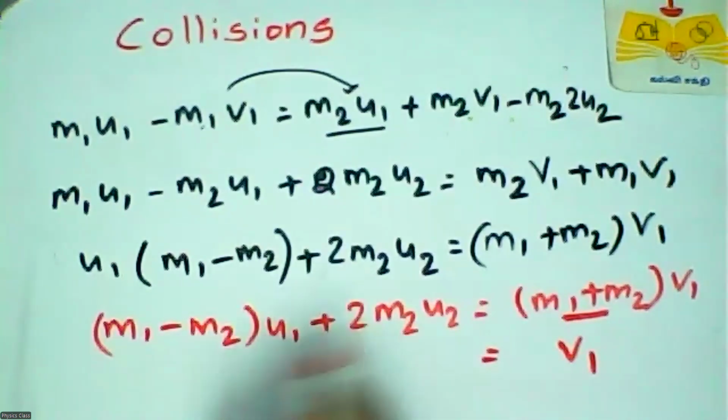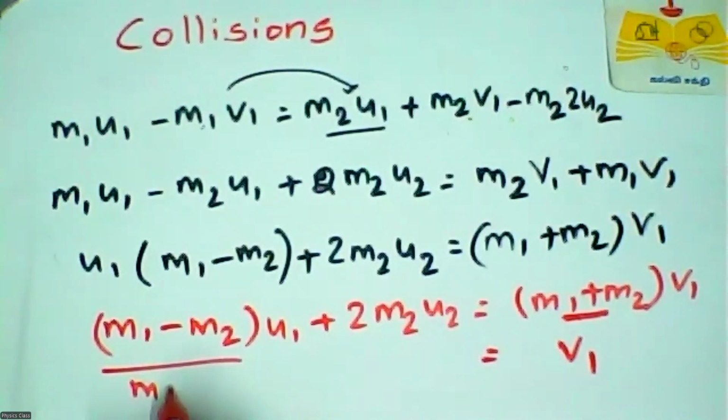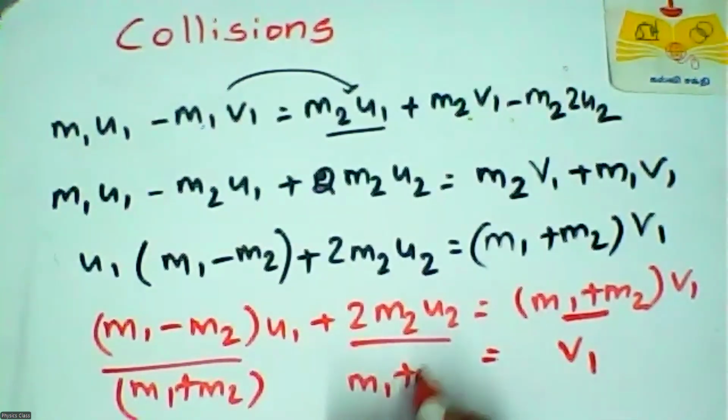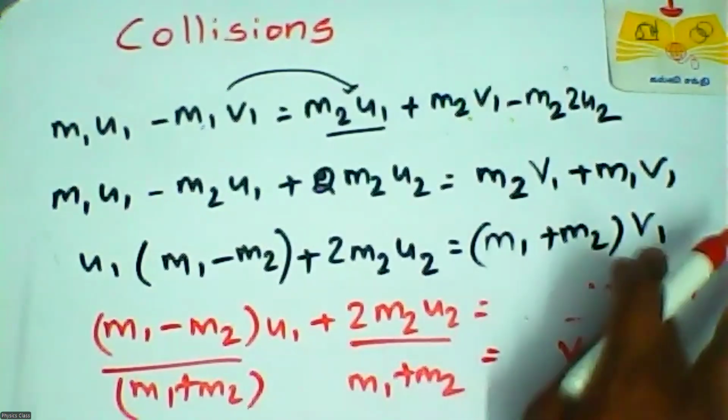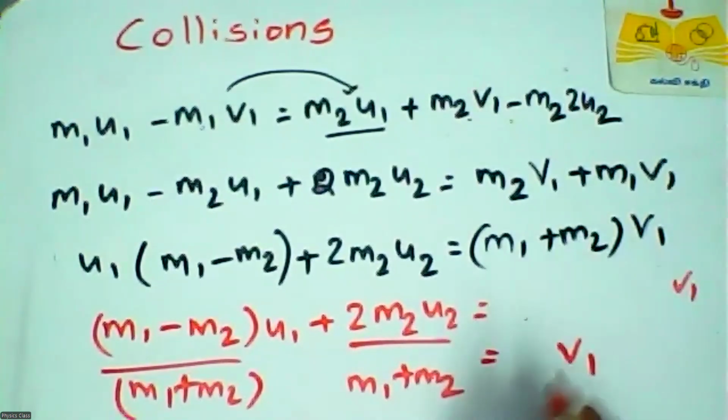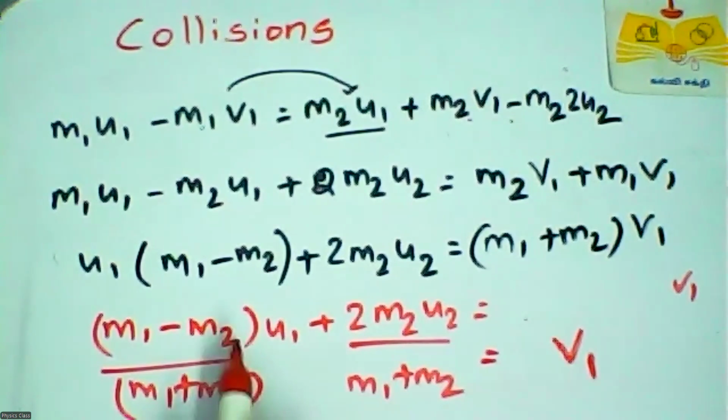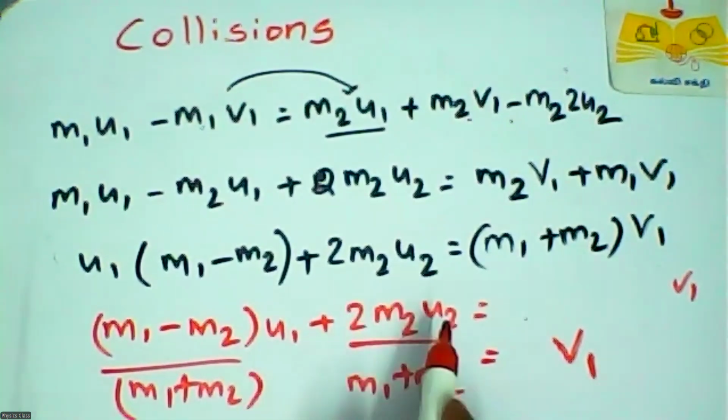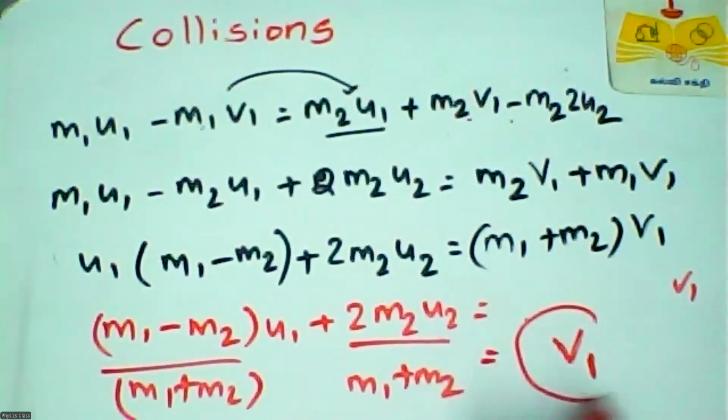So divide means m1 plus m2 by m1 plus m2. Because this quantity goes to the other side, we will get for v1: m1 minus m2 into u1 plus 2 m2 u2, all divided by m1 plus m2. This is the equation for v1.